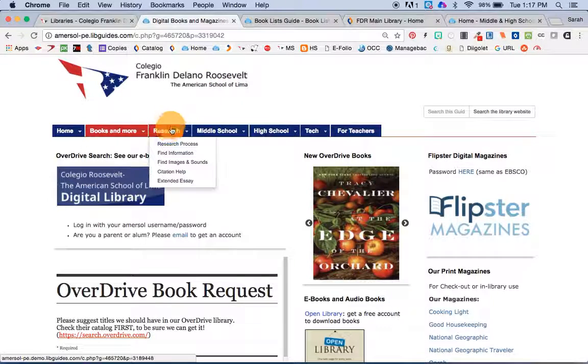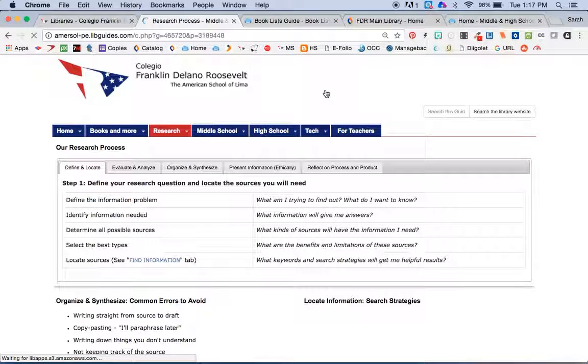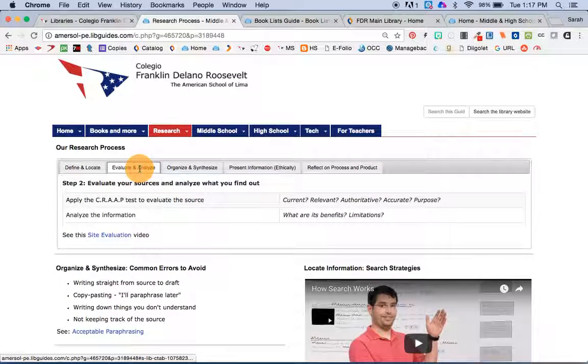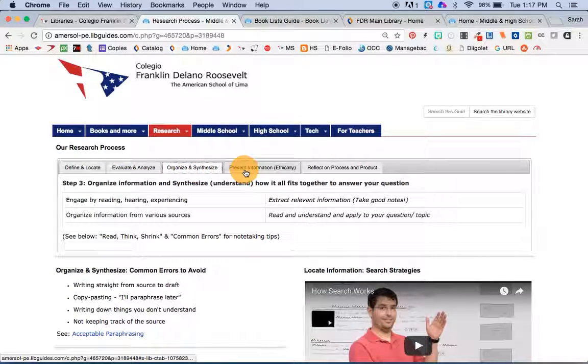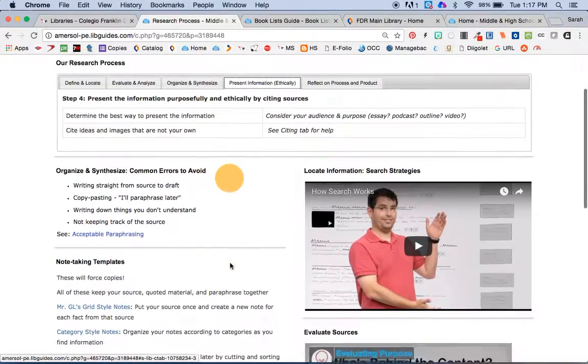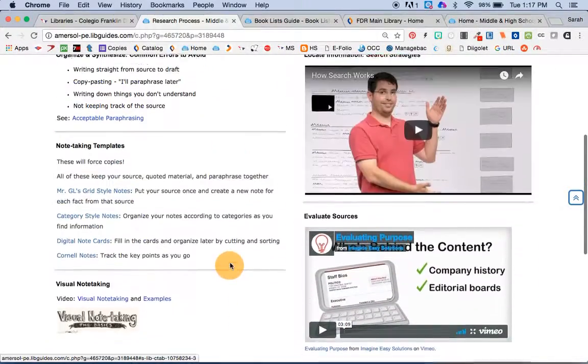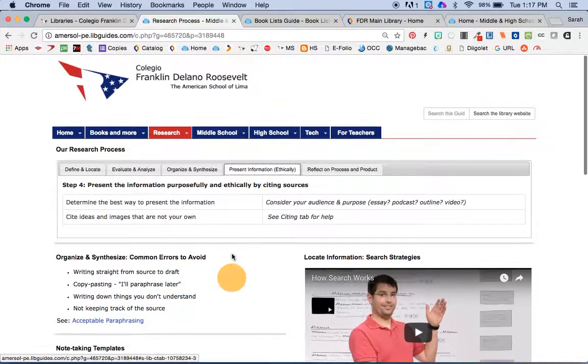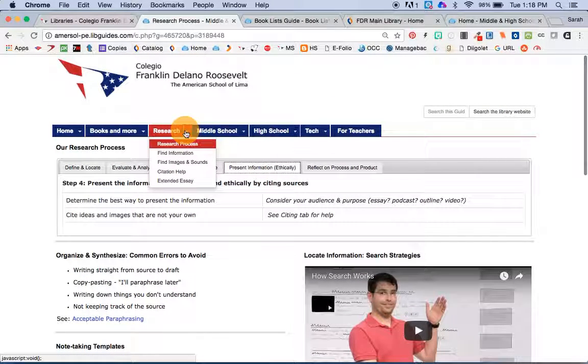The heart of the library website is really the Research tab. So when we open up the Research tab, we begin with the research process, and we can take students through the different steps here for any particular research task. There are note-taking templates here that some of our teachers have used. Lots of different resources here for teaching the skills.